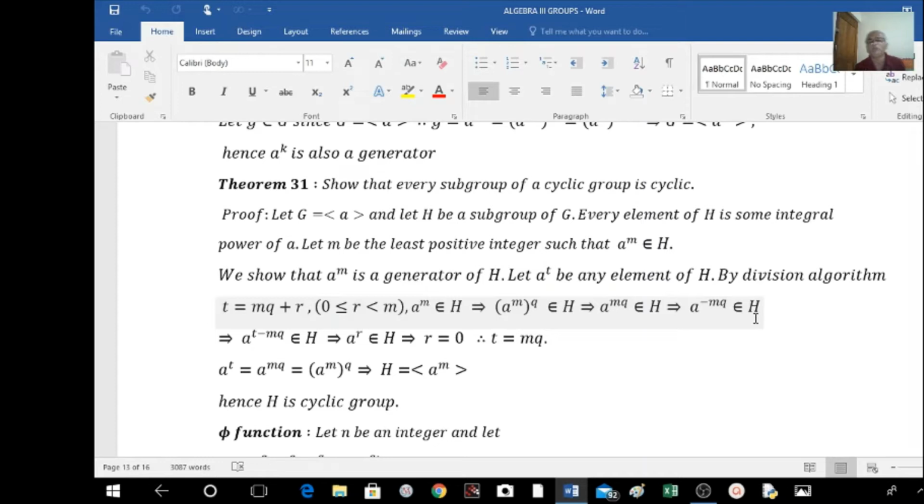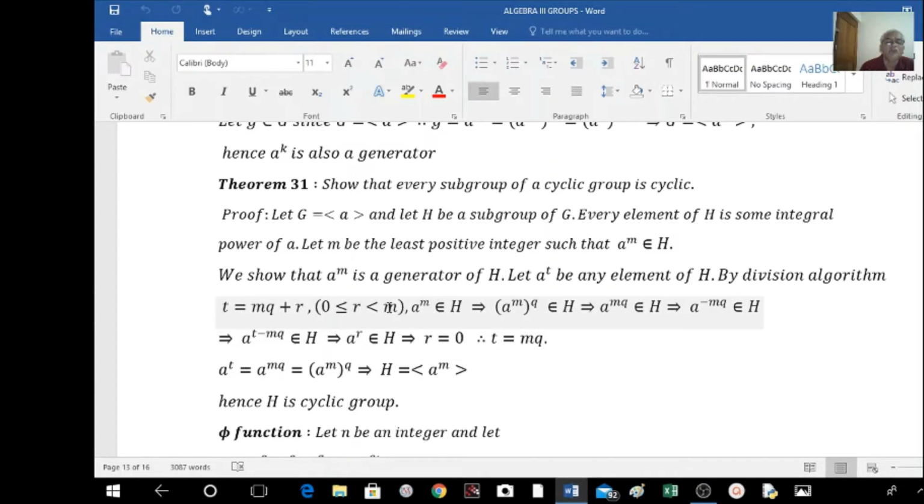Then by the closure property, if A, B belong to H, then AB also belongs to H. Therefore A raised to T belongs to H, and A raised to minus MQ belongs to H. Therefore A raised to T into A raised to minus MQ also belongs to H, that is, A to the power of T minus MQ belongs to H. What is this T minus MQ? From this equation, T minus MQ is nothing but R. This implies A to the power of R belongs to H.